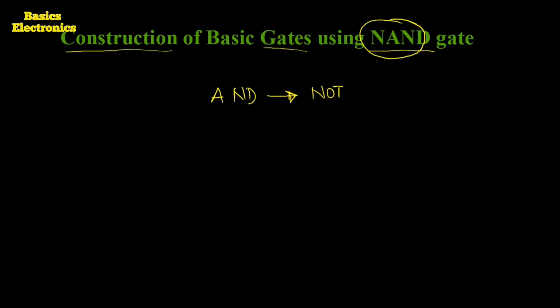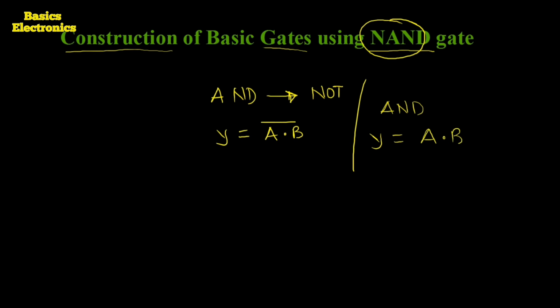The equation of the NAND gate is Y equals (A dot B) complement. The gate we have to realize is the AND gate, and the equation of the AND gate is Y equals A dot B.